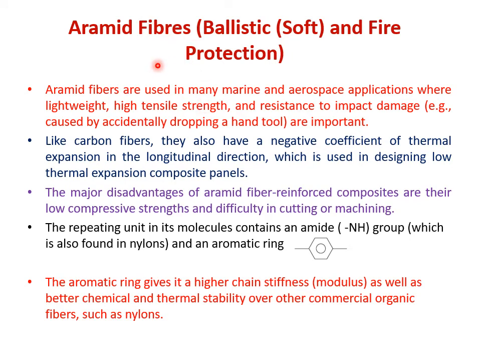Carbon fiber में हमने डिस्कस किया कि कार्बन फाइबर्स आर ब्रिटल इन नेचर, उनका एनर्जी एब्सॉर्प्शन पुअर है, उनका स्ट्रेंथ टू फेल्यूर पुअर है, राइट. But aramid fibers are lightweight, high tensile strength, and an important advantage is they have a high energy absorption. इसीलिए वो बुलेट का एनर्जी एब्सॉर्ब कर सकते हैं, and that is why aramid fibers are being used in ballistic protection, right, for soft body armors.